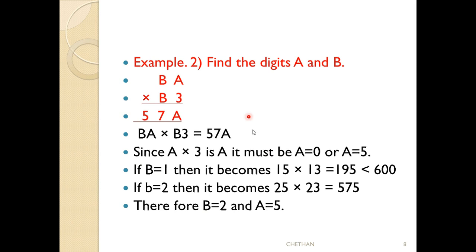This is the multiplication method to find the digits a and b. For 2-digit numbers we have to find them like this, and for 3-digit numbers also we have to find them in the same manner. We have to give values and check whether it is satisfied or not. Do you understand all things?